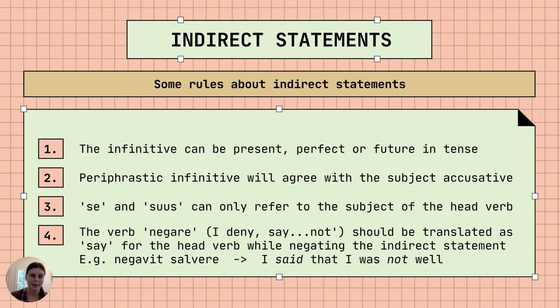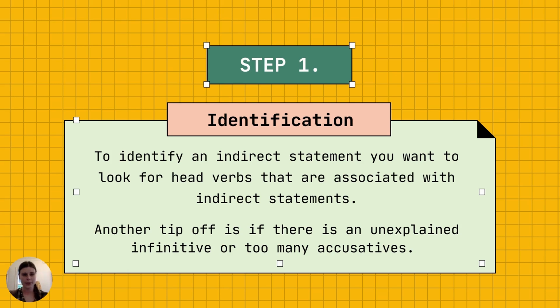So we translate the nego as "said" and then "not." It's also negating the subordinate clause. Okay, so how do we actually find and translate indirect statements? Well, the first step is obviously you need to identify it.